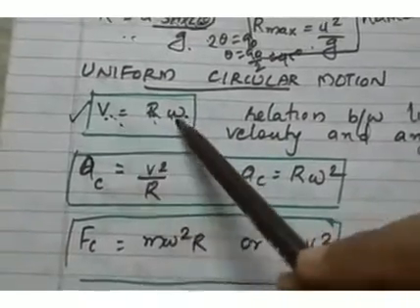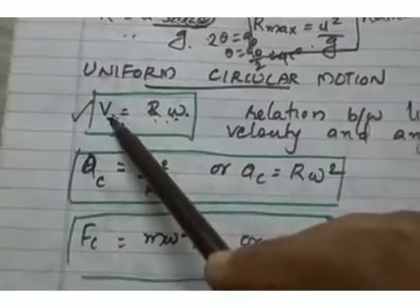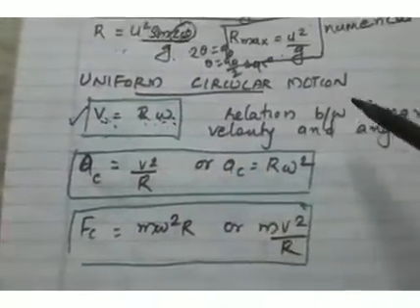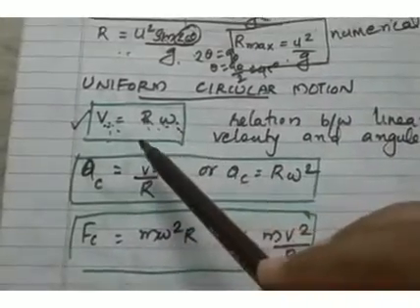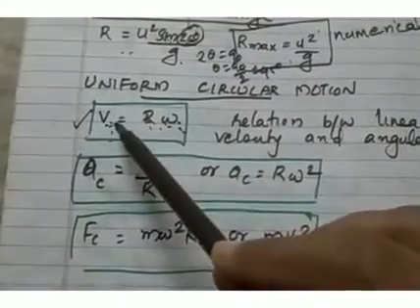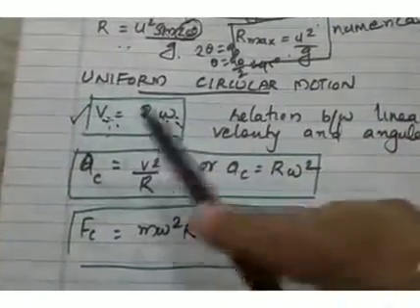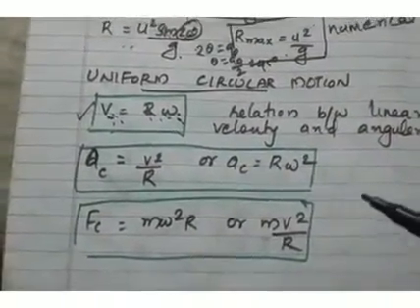So this is the relationship between linear velocity v and angular velocity omega. You can expect a question: how are linear velocity and angular velocity related, or give the relation between linear velocity and angular velocity. It is v equal to r omega.